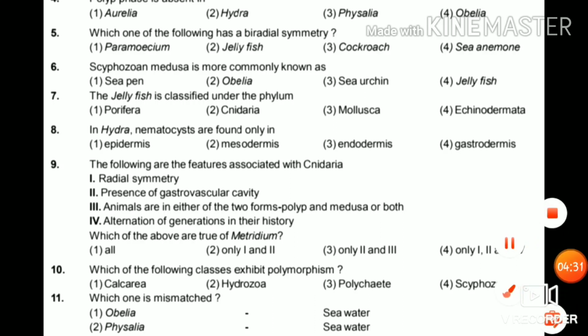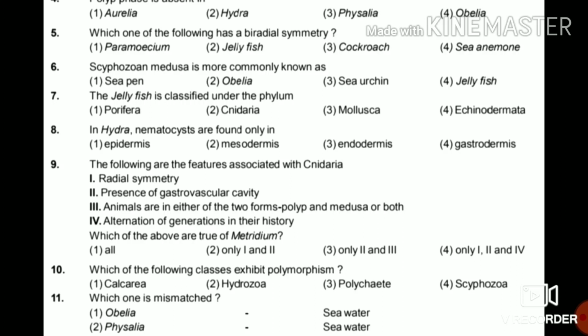So the answer is option 2, only 1 and 2. Metridium has radial symmetry and the presence of a gastrovascular cavity.